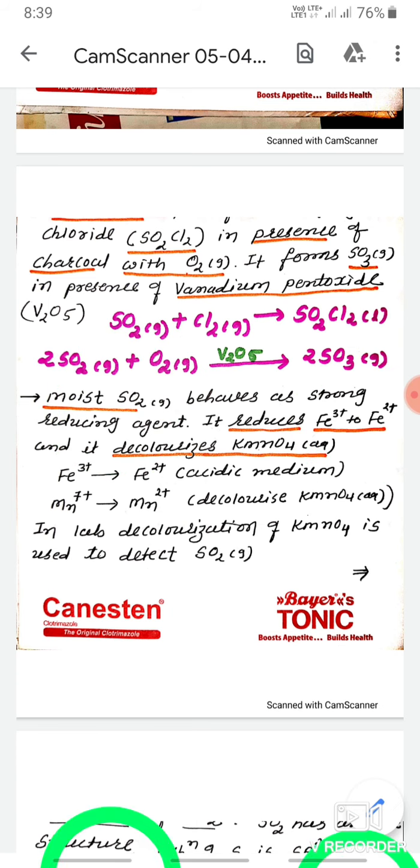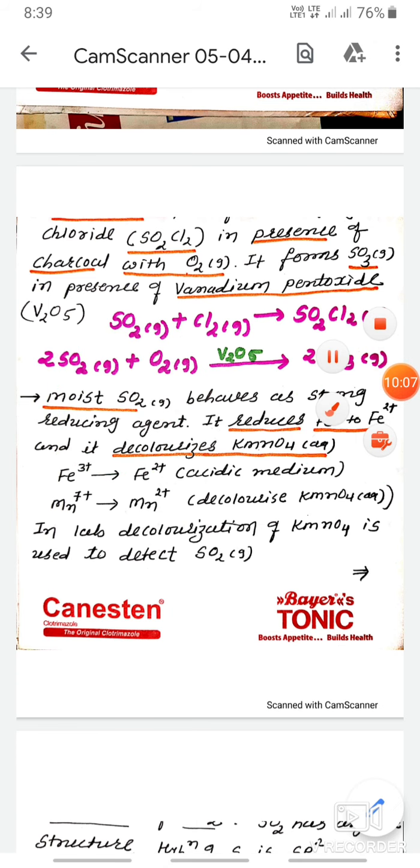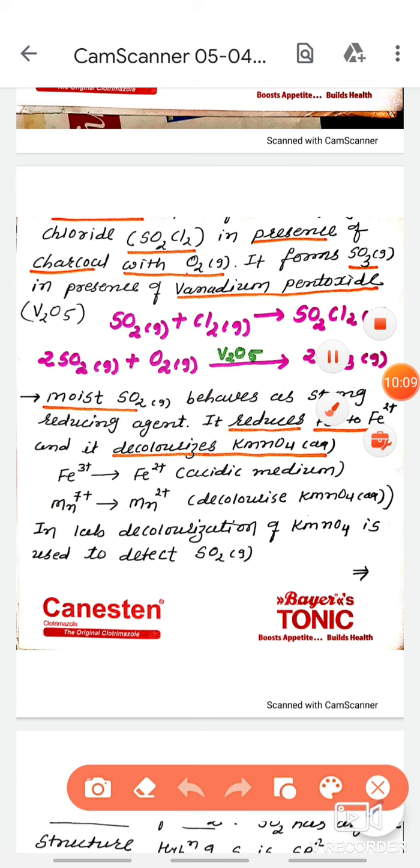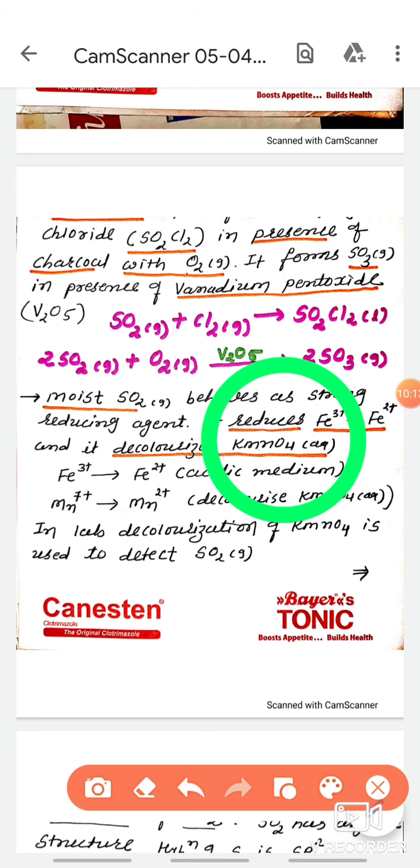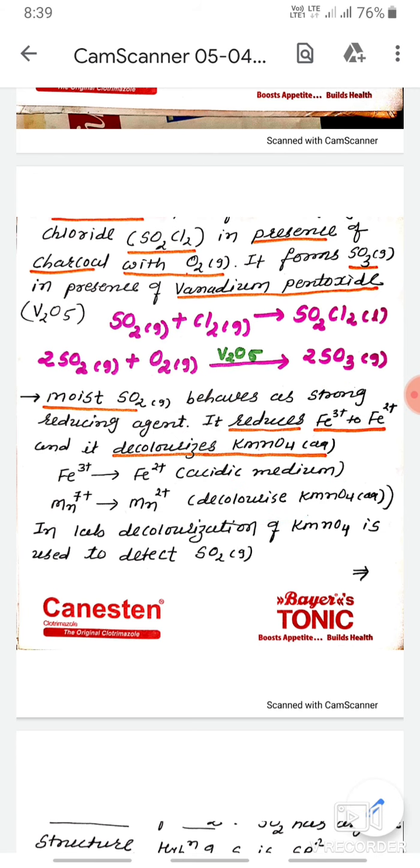Another thing, it decolorizes the KMnO4 colorful aqueous solution. This reaction takes place in acidic medium. In KMnO4, the oxidation state of Mn is +7, and it is converted into Mn2+. When KMnO4 is converted to Mn2+, its color is lost, it is decolorized.